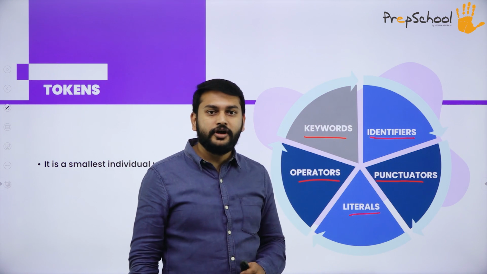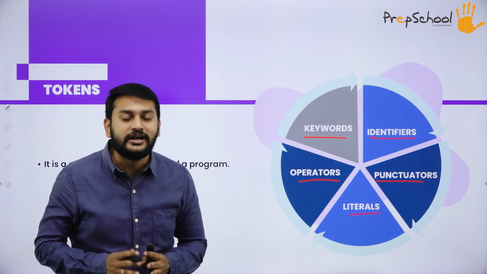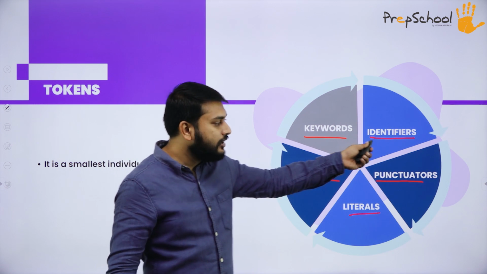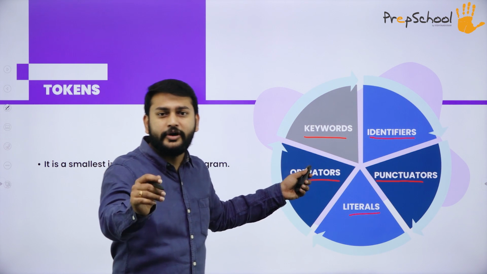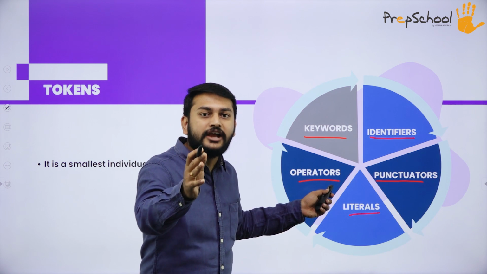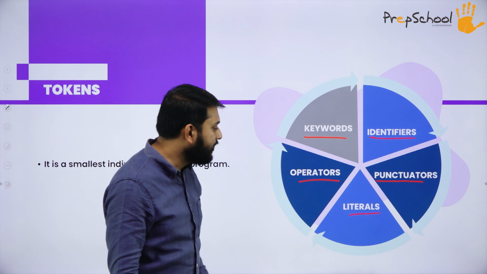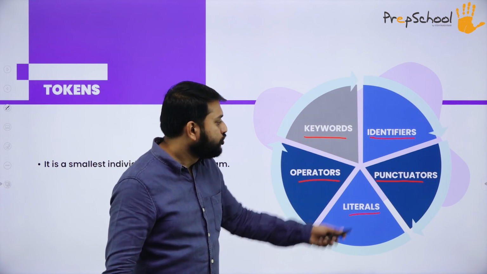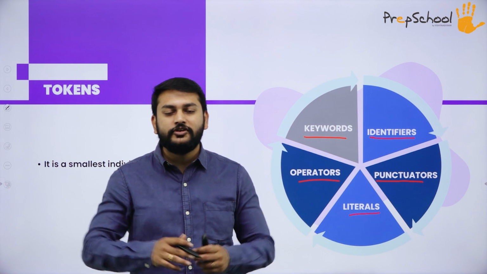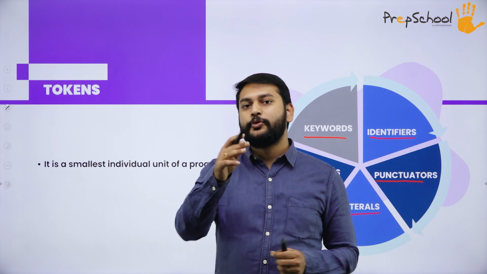What is an identifier? Suppose you want to name the different parts of the program, then you will be using an identifier. What are operators? You have different operators. A symbol which initiates an action is what you call an operator. Also you have literals. Literals are nothing but values. And you have punctuators to give meaningful statements in the programming language.